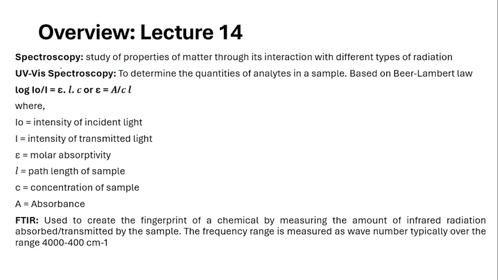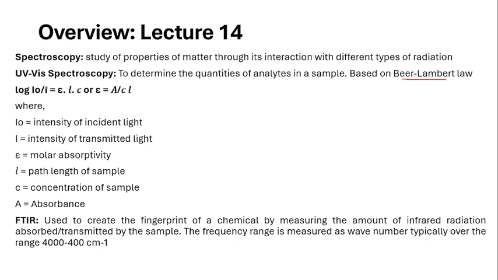This UV visible spectroscopy is mainly used to determine the quantities of analytes in the sample, how much the substances are present, how much concentration is there in the sample. And this is based on the Beer-Lambert's law, which is given here.